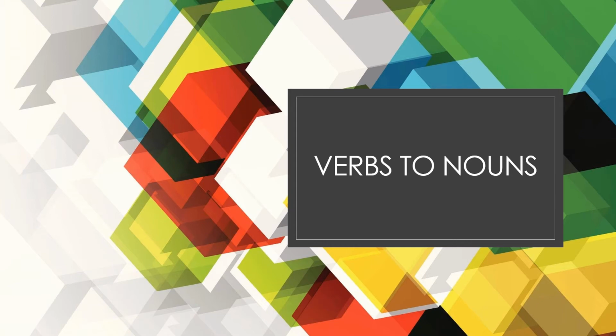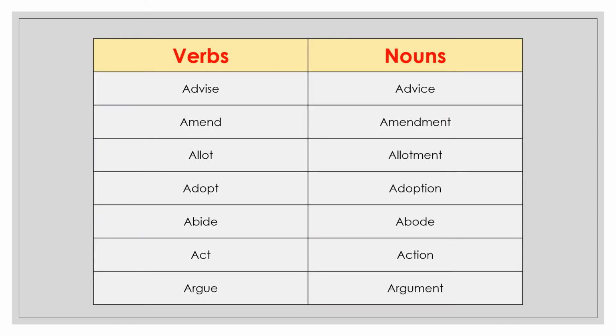Hello friends, today we are going to study how to convert verbs to nouns. The first word is advise and its noun is advice. Just notice the difference of S and C. In verb it is advise and in noun it is advice.